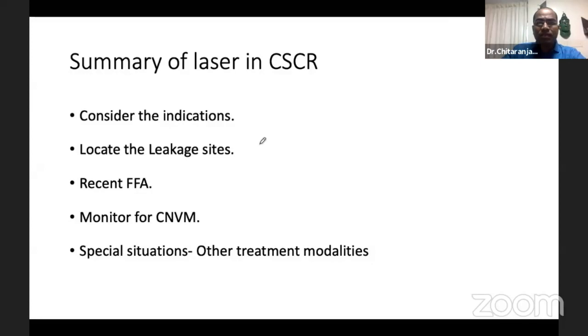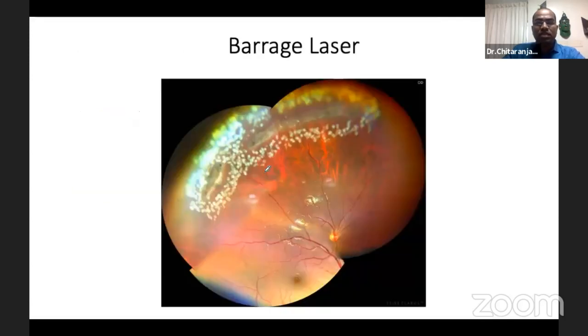So coming to the summary of lasers in CSR, consider the indications, locate the leakage sites in the early frame of the FFA, and it should be a recent FFA. Monitor for CNVM development at the site of laser, and in special situations you have to consider other treatment modalities like PDT, TTT, or micropulse yellow laser, subthreshold yellow laser.